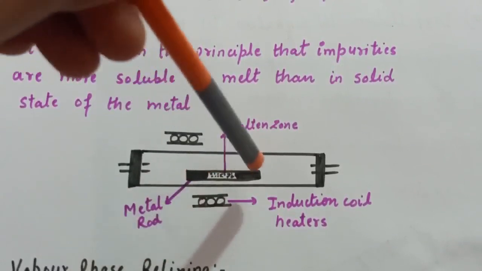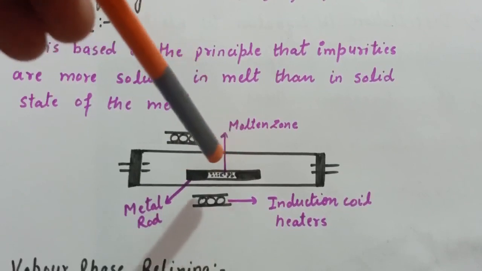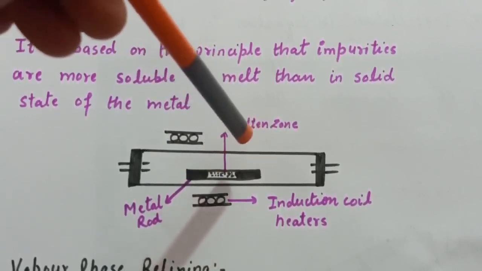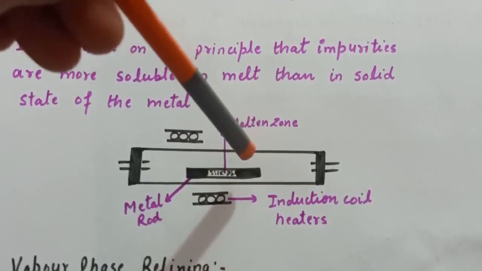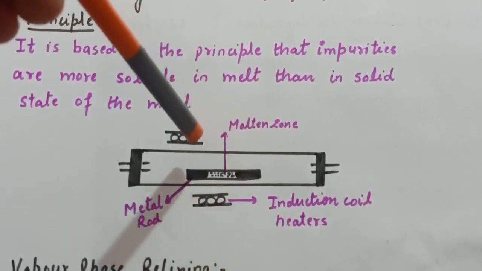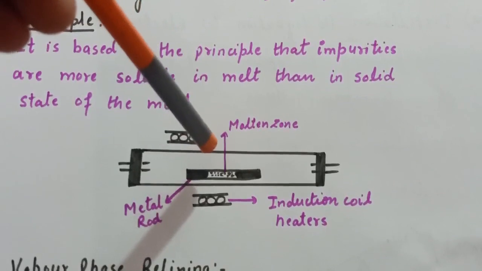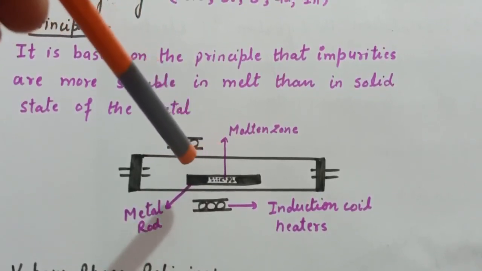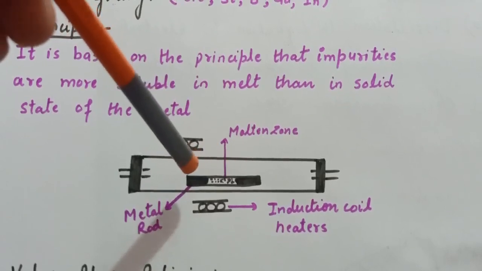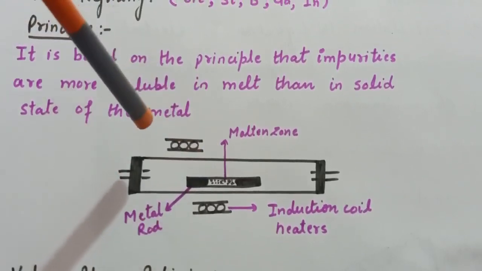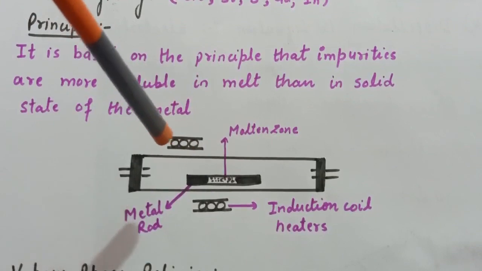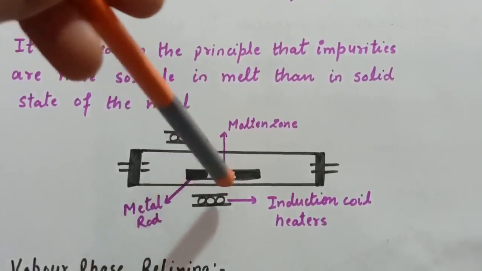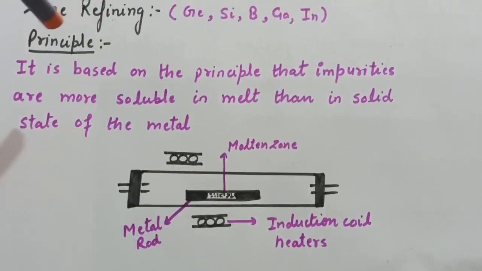This process is repeated several times and the heater is moved in the same direction. After that, at one end the impurities get concentrated and at the other end we have pure metal. This end is cut off. This method is very useful for producing semiconductors and other metals of very high purity, that is, we can get ultra pure metal by this zone refining method.